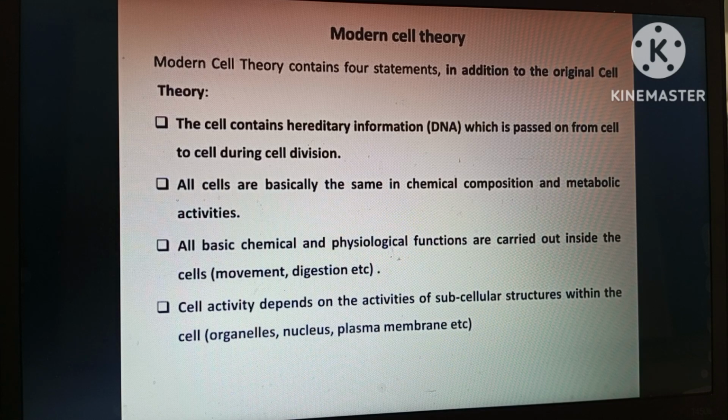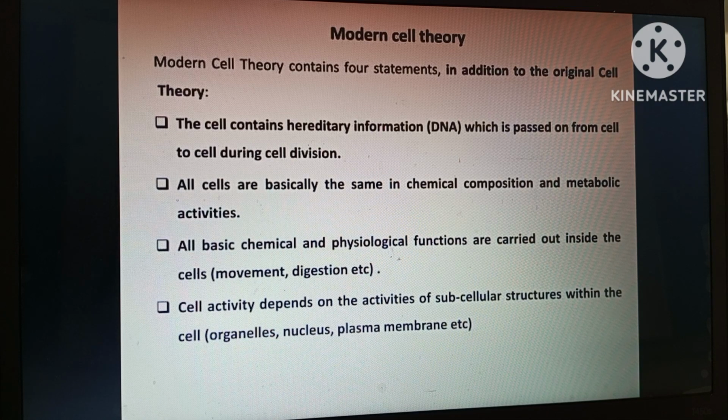The chemical composition as well as metabolic activities, for example water concentration, carbohydrates, proteins, lipids, DNA, RNA, nucleotides, enzymes, are of similar composition from bacteria to human beings, including plants, fungi and protists. And you know that ATP is the energy currency of the cell, and it is similar in structure as well as in use from bacteria to human beings.